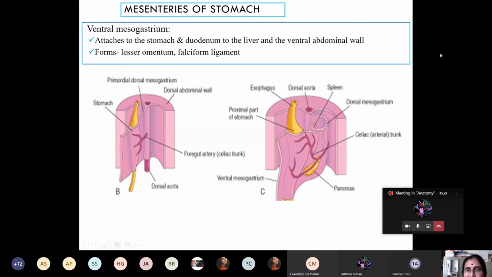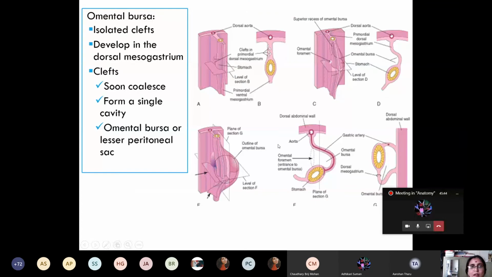Okay. Here you can see, this is the omental bursa in the dorsal mesogastrium, not in the ventral. Omental bursa means lesser sac. Another name is lesser sac. So what is the other derivative? Falciform ligament from the ventral mesogastrium.